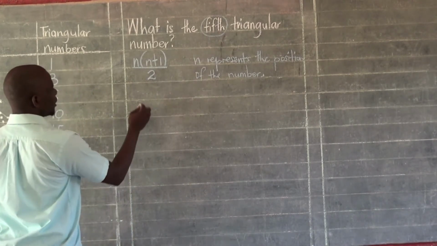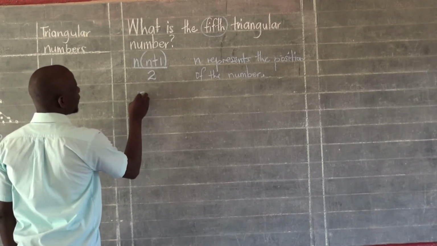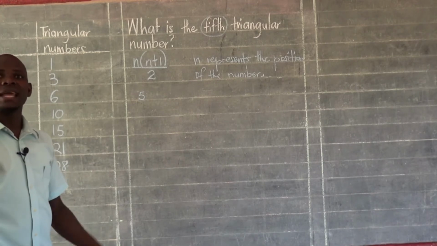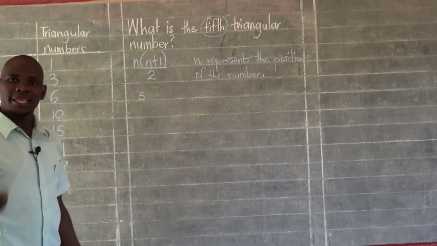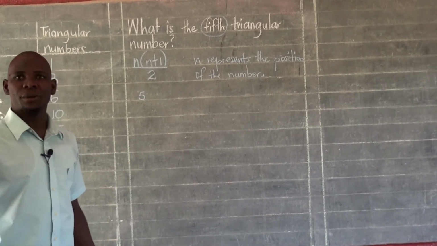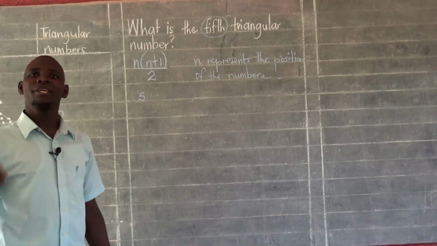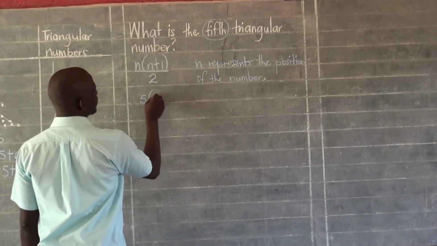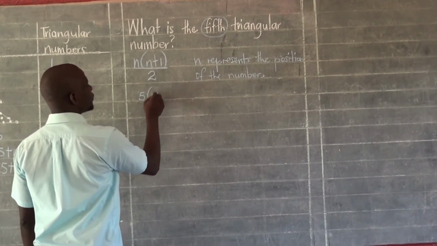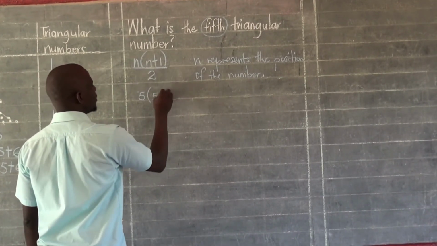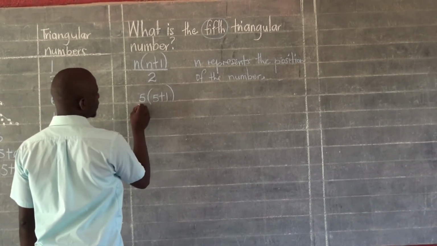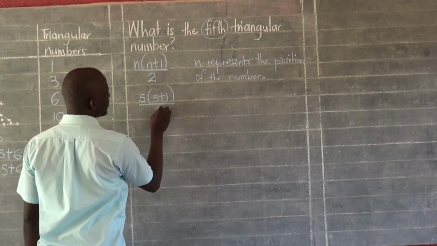So we are going to say 5 is the position, because fifth ideally means number 5. If you are the fifth in a class, then you are number 5. So 5, open the brackets, 5 again, because we have another n inside, plus 1, and then we close the brackets. All this divided by 2.